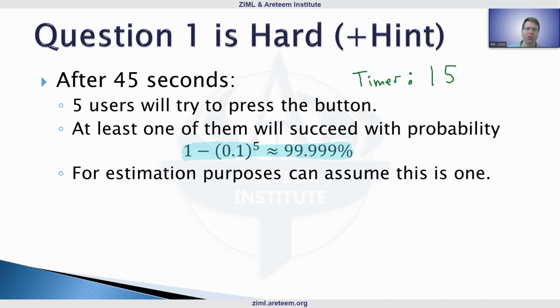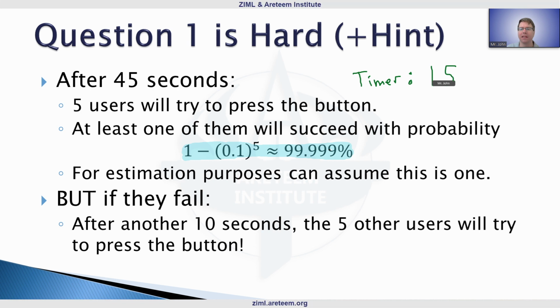Now, the thing I do want to make clear is that if they fail, even if there's this tiny chance, getting larger as people are eliminated, if those 5 users pressing at 45 seconds fail, that isn't the end of things. Because if they fail, this timer keeps running down, and after another 10 seconds, the timer is at 5. And when that's the case, those other 5 users, the people waiting for 5 seconds left, will try to press the button at that point.